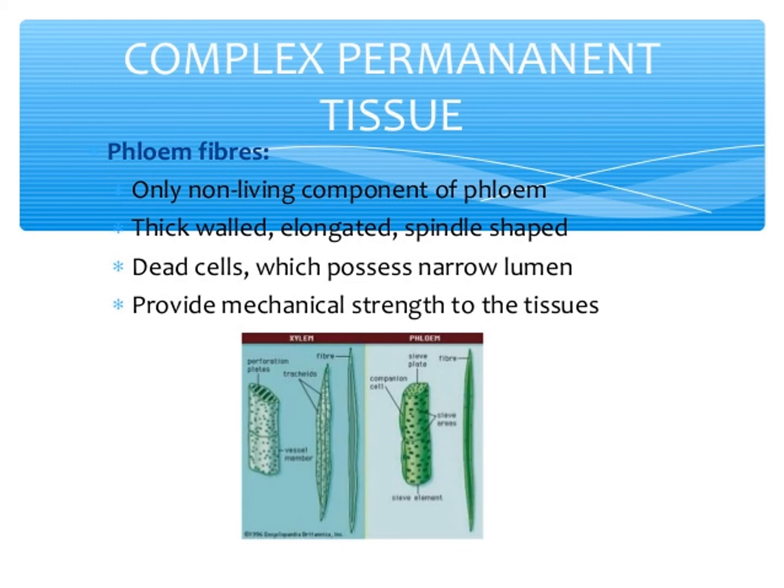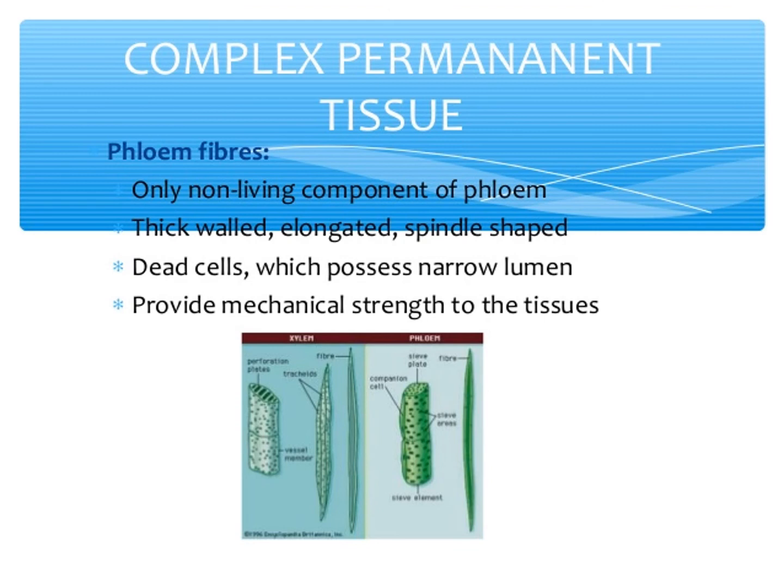Okay, phloem has sieve elements, companion cells, phloem parenchyma. Here xylem fiber, xylem vessels, xylem parenchyma. Here sieve elements, companion cells, phloem parenchyma. Phloem is a complex tissue and consists of the following elements: sieve elements, companion cells, phloem fibers, phloem parenchyma.